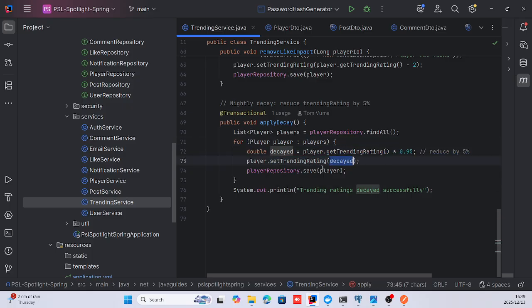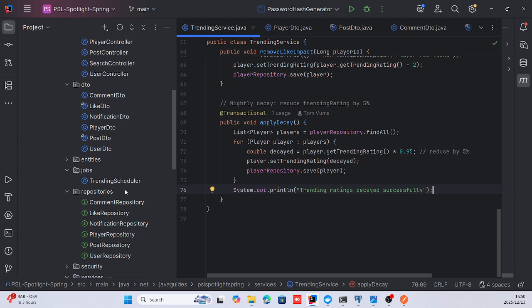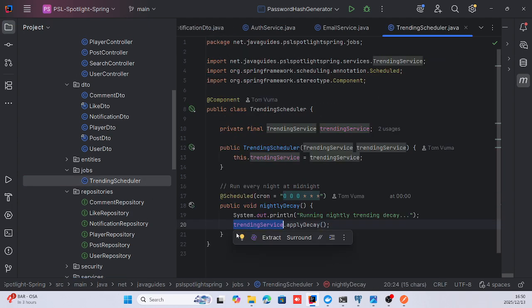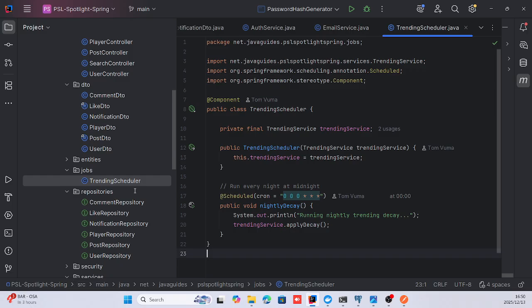Set the trending rating over here, and then save the player's newly updated data to the database. Then it shows that the trending ratings have decayed successfully. So that's what this class is created for.